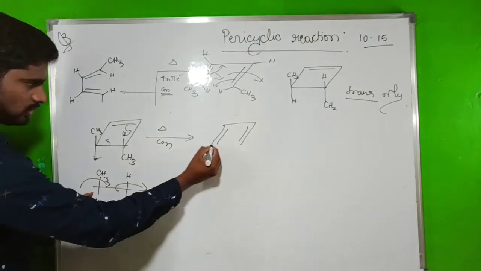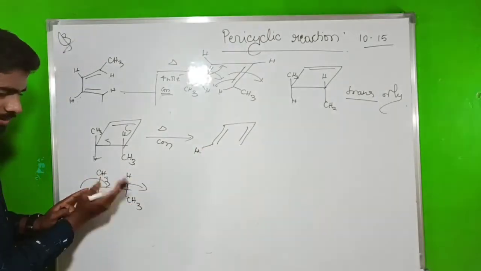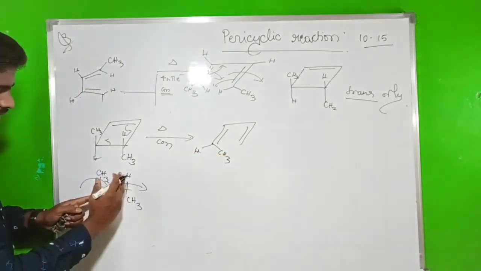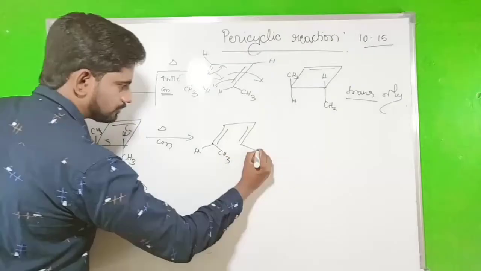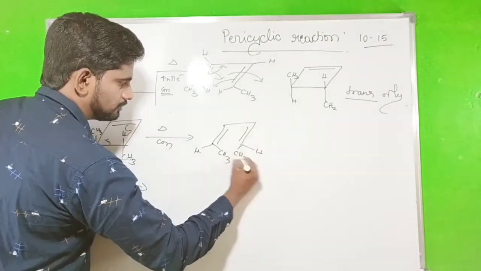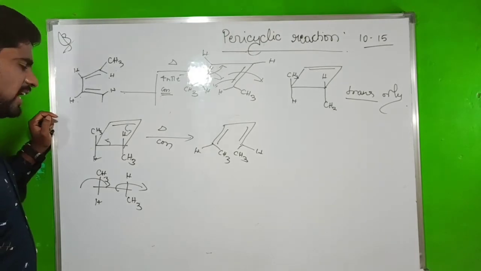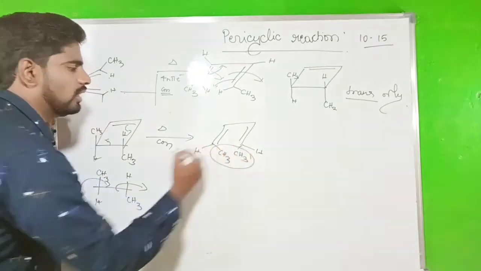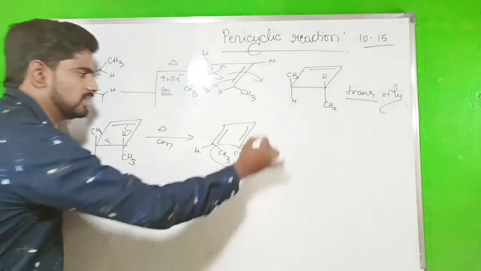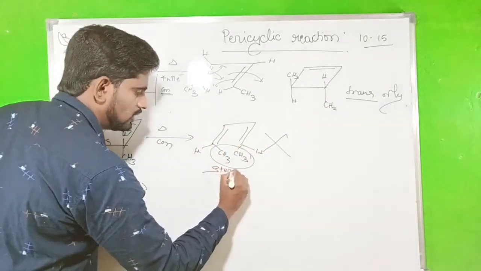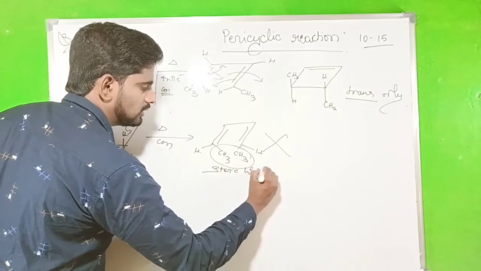Look, so H goes here, CH3 comes to this side, CH3 over here. So now H goes there, CH3 is here. So this is a conrotation. Actually what happens, this kind of reaction is not feasible. This is not a product. Why? Because of the steric hindrance.